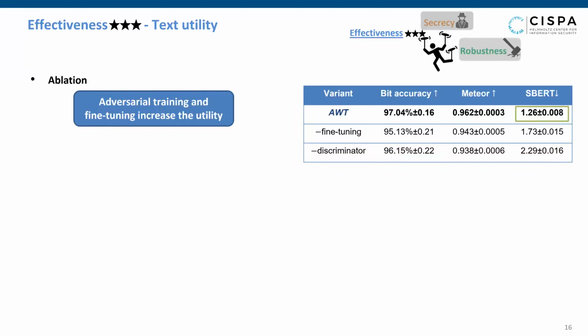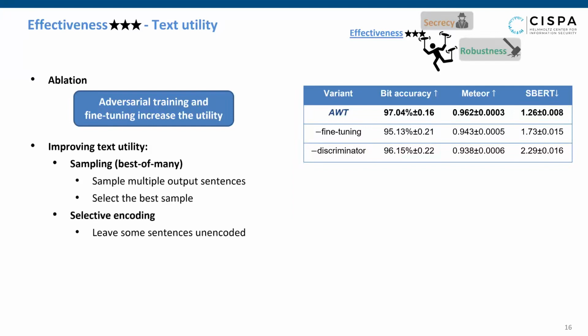We then study further techniques that could improve the utility or the output quality. The first one is sampling. We sample different sentences for each input. Then we select the best sample based on a quality metric, such as language model likelihood or S-BERT distance.